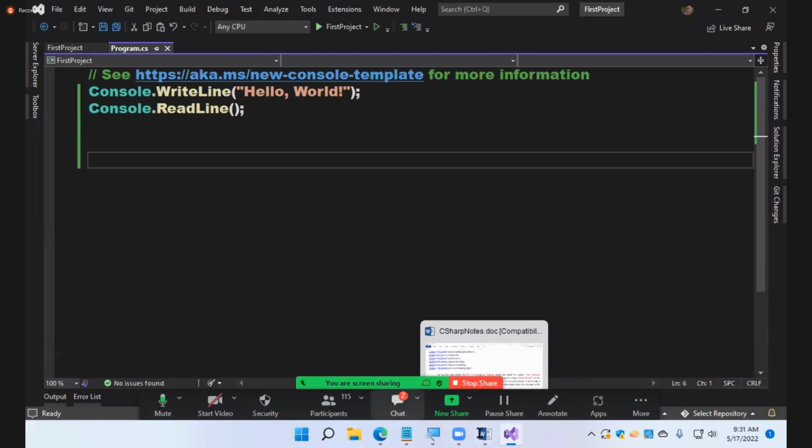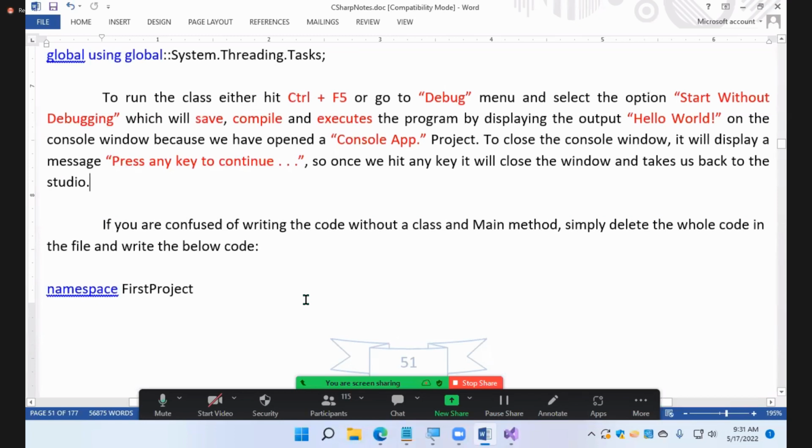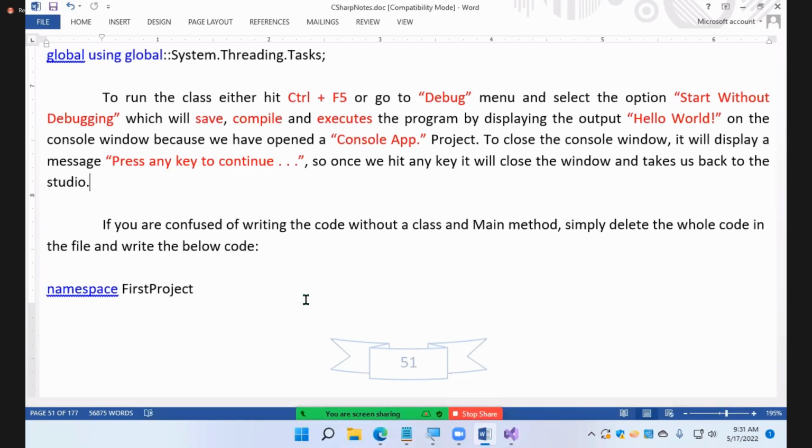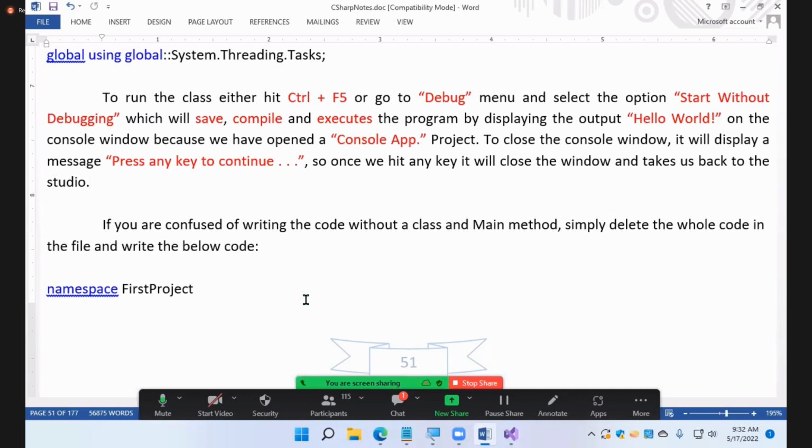Okay, so fine. To run the class, either hit Control plus F5 or go to the Debug menu and select the option Start Without Debugging, which will save, compile and execute the program, displaying the output Hello World on the console window. Because we opened a console application project, you have to remember that. If you open a web application project, it will show the output on a browser. Do you understand me? If you open a console application project, it shows a console window, command window. It depends upon the project you open.